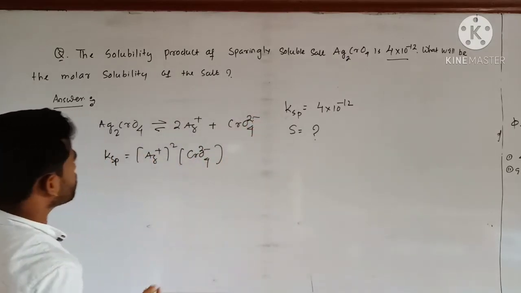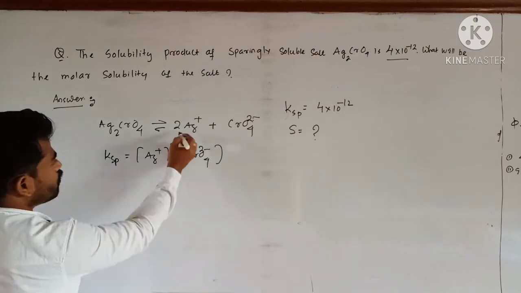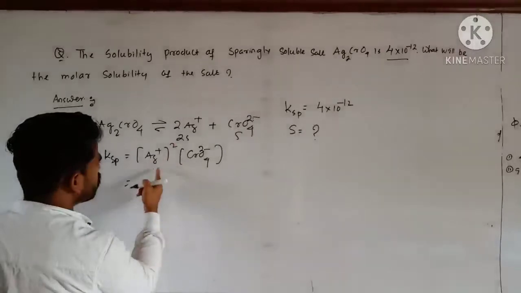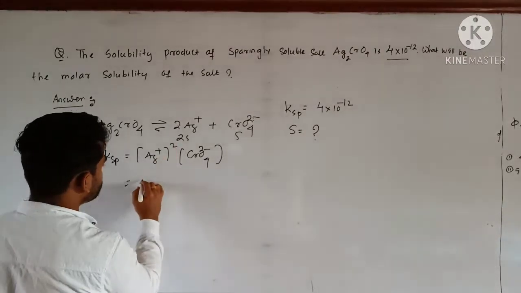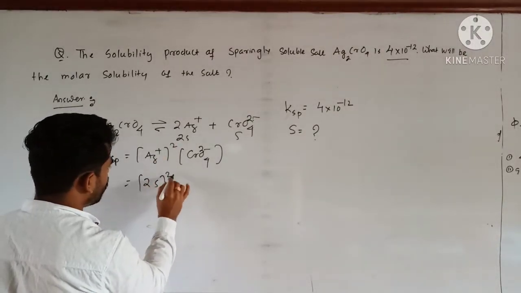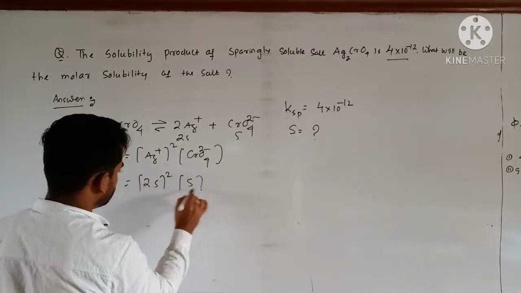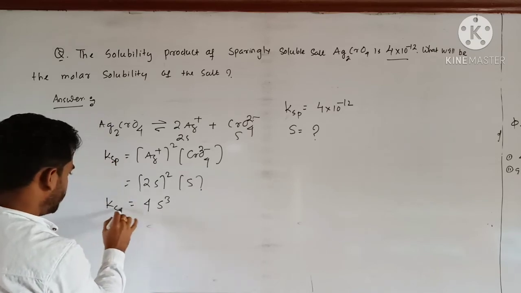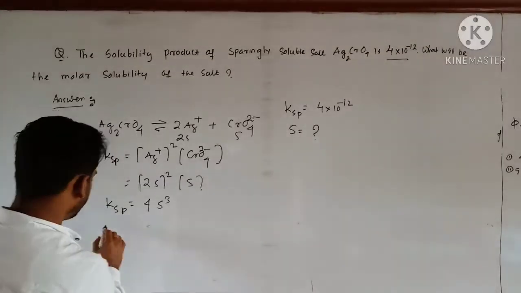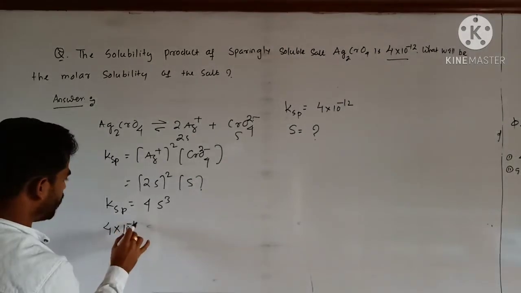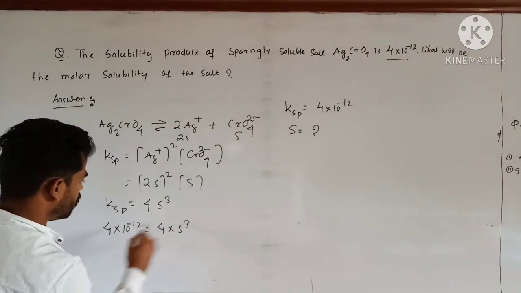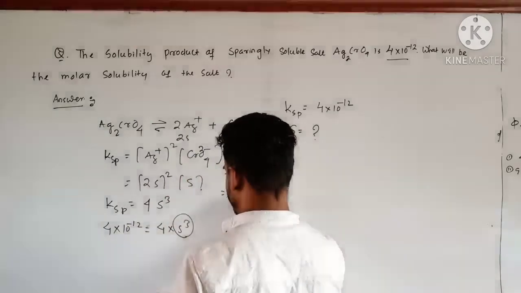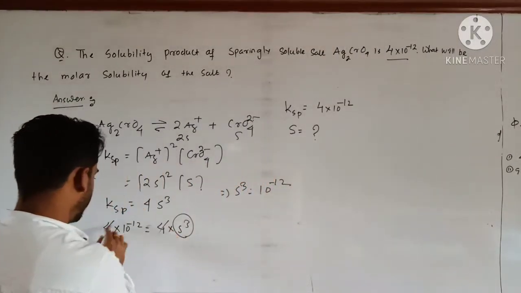If S is the molar solubility, for Ag plus I can write 2S and for CrO4 2 minus I can write S. Put the values: Ag plus squared, that is 2S whole square, into S, that will be 4S cubed overall, that is KSP. Put the value of KSP, 4 into 10 to the power minus 12, equal to 4 into S cubed, and you have to find the value of S. So S cubed is 10 to the power minus 12, the 4 gets cancelled.